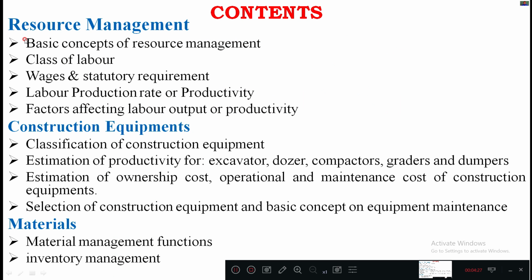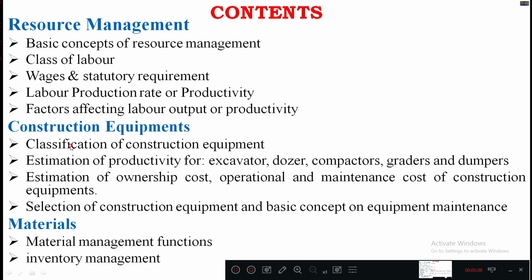So these are the contents. First, it starts with resource management. In that you can study the basic concept of resource management, and then the different classes of labors, which are the different types of labors you can see in the construction industry. Then how exactly we need to provide the salary for them, that comes under wages and statutory requirements. Then labor production rate or productivity, which we'll also be studying in this module, and then factors affecting labor output or productivity. And moving on to the next, we'll be studying the construction equipments.